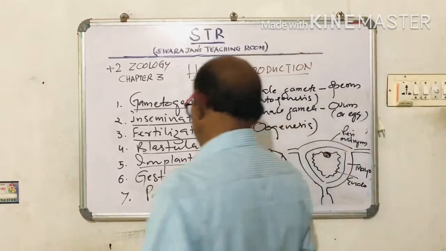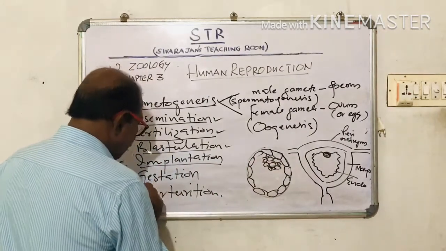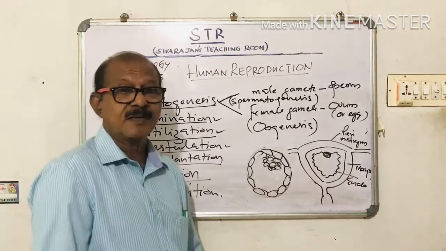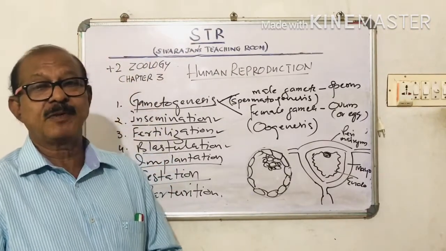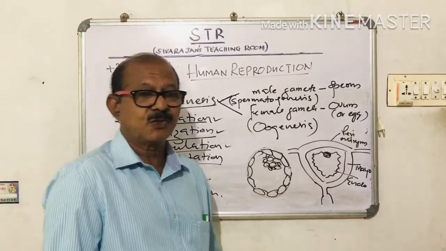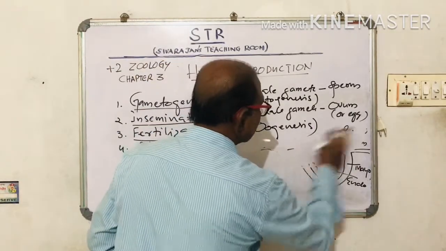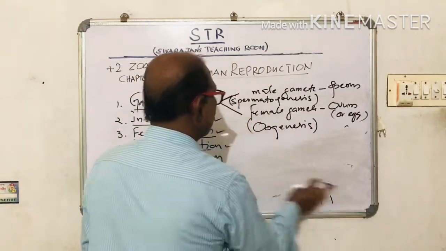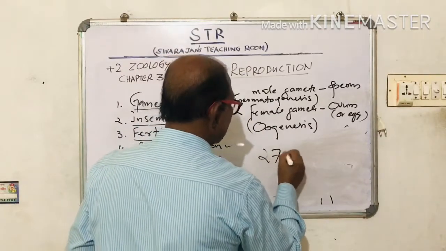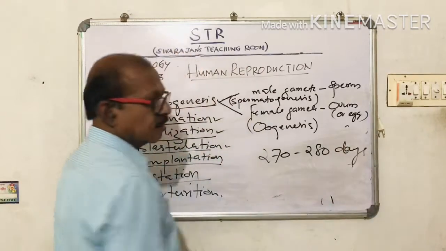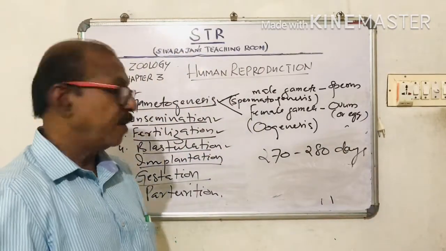Then after that, the blastula grows and becomes a fully developed baby, and it takes 270 to 280 days for the full development of the baby.